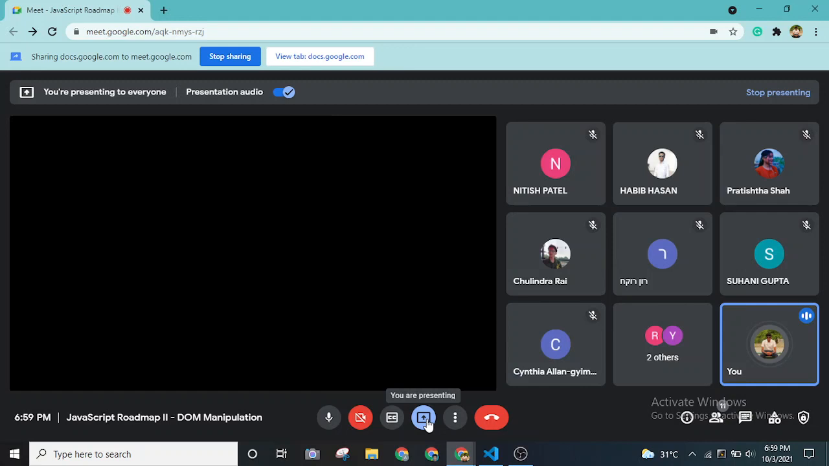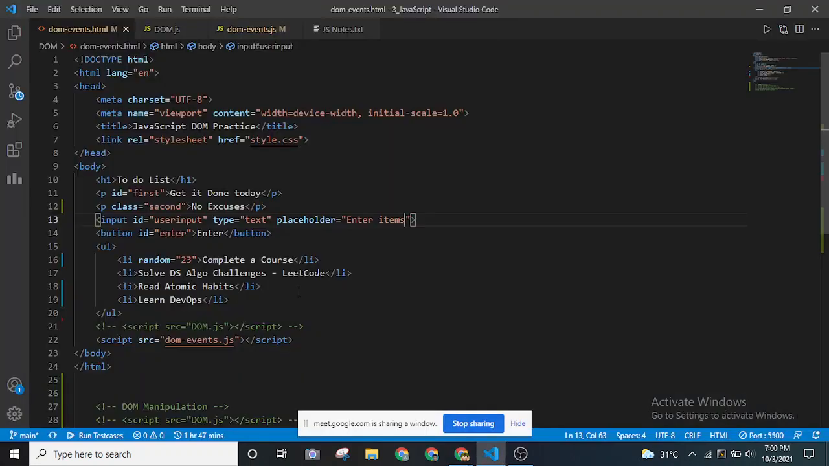Cool. Okay, so I've added another element, which is an input element. In this input element I've given a couple of attributes, and I'm going to add list items into this. Previously I gave four hard coded values, as you can see over here, like complete course. This is a to do list that I have personally added. Now I'm going to add new elements using these DOM elements. I'm going to prove to you how powerful JavaScript is.